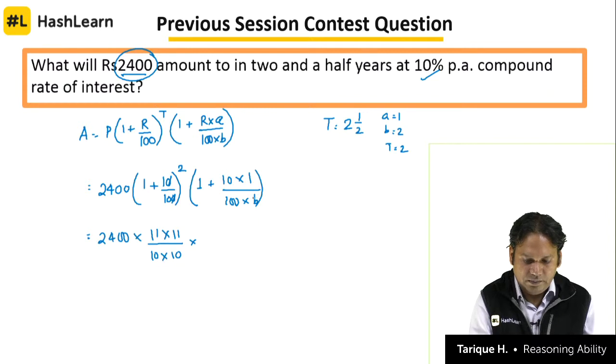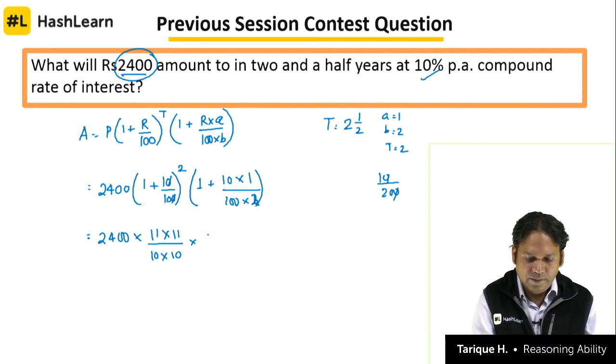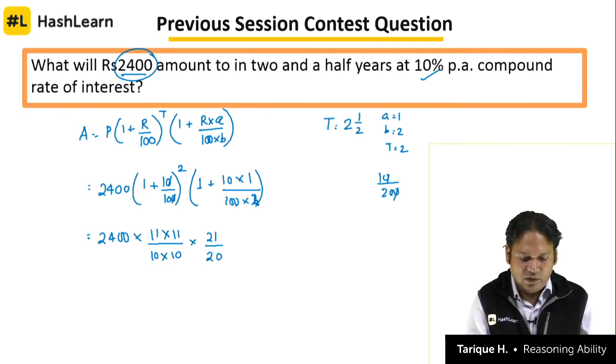So B is 2, right? Okay. So 1 by 200. So that's equal to how much? So 10 by 200, that's equal to 1 by 20. So 21 by 20. This we have to solve.